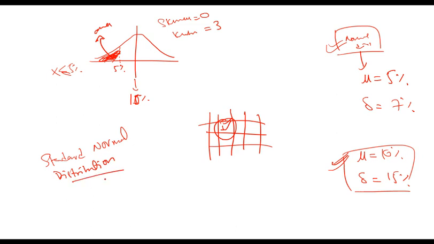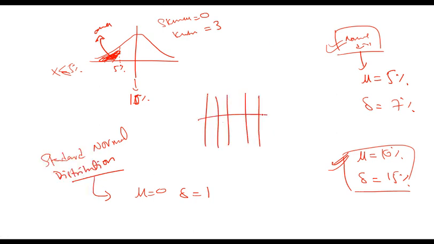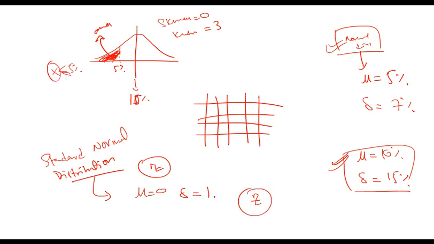So what is a standard normal distribution? A standard normal distribution is that normal distribution in which the mean is 0 and the standard deviation is 1. So if I take a normal distribution for which the mean is 0 and standard deviation is 1, that is known as a standard normal distribution. And then I make a table for this standard normal distribution. So I have a table available for it, and this standard normal variable is known as Z. Z is the symbol for the standard normal variable. Like here you have X, Z is specifically used for the standard normal variable.